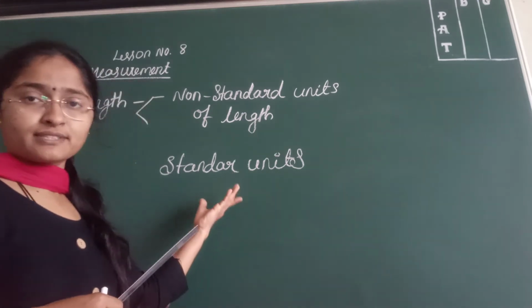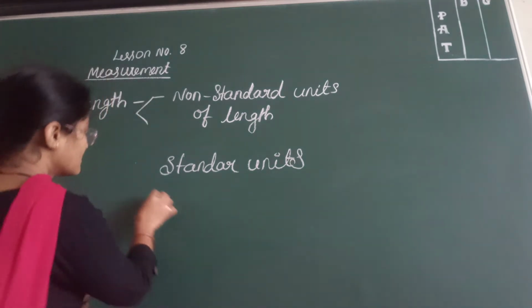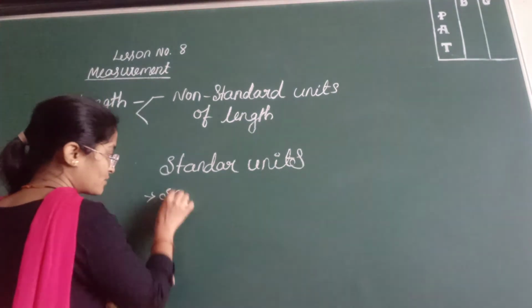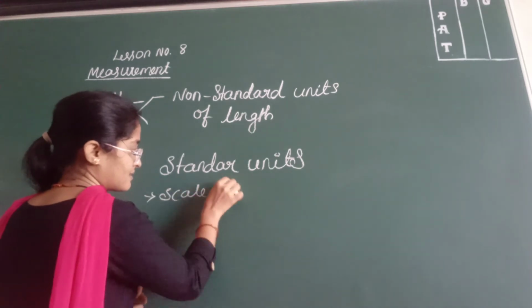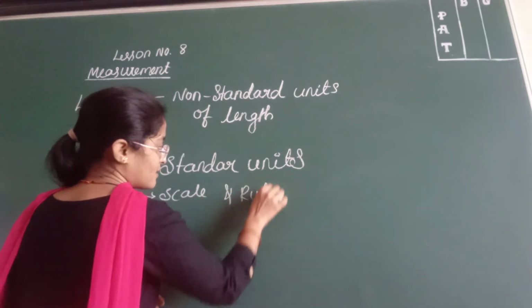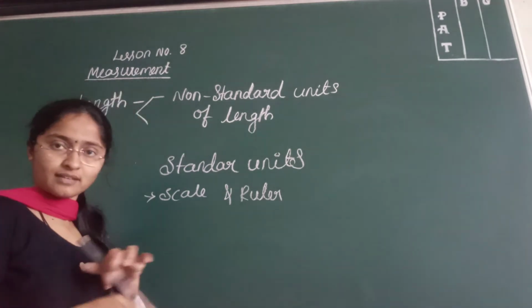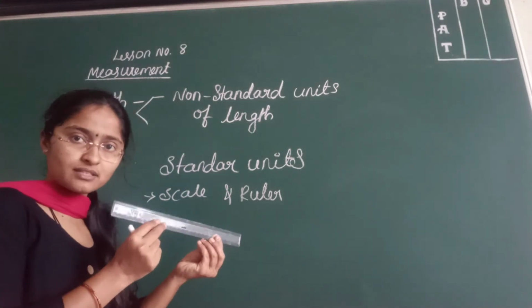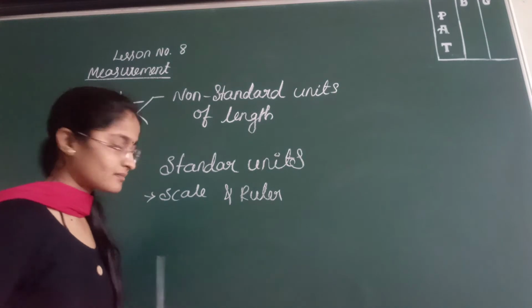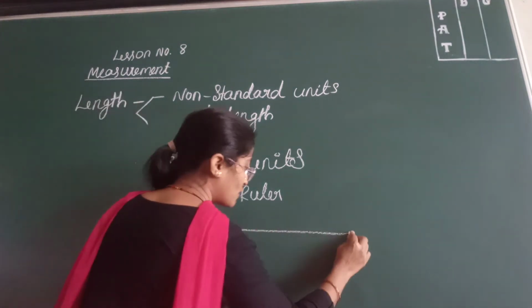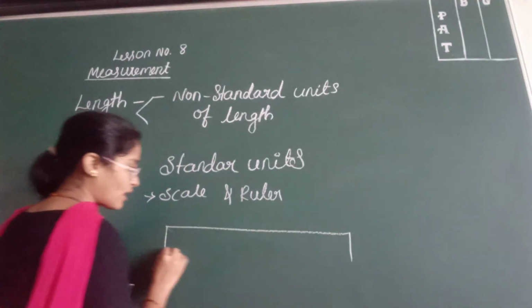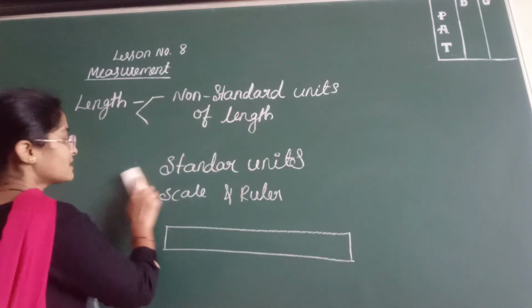The examples of standard units of length are scale and ruler. So what is scale? Scale, you know that this is the scale. Ruler is a big one. So now I will show you how to read or how to measure an object using scale.